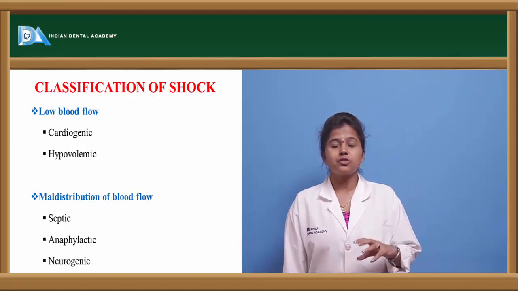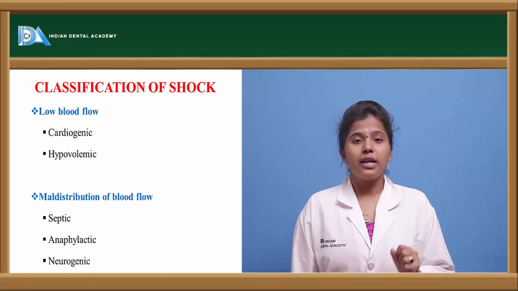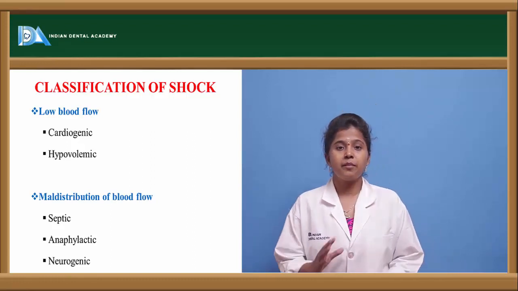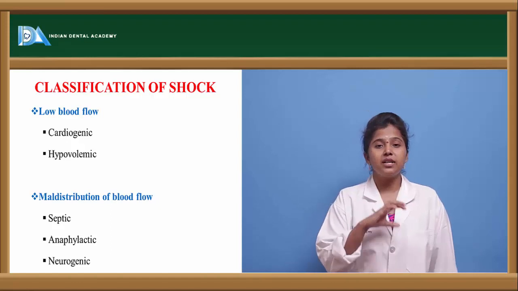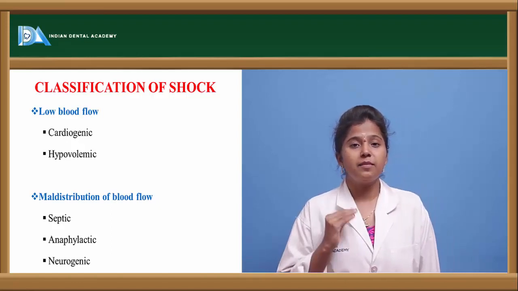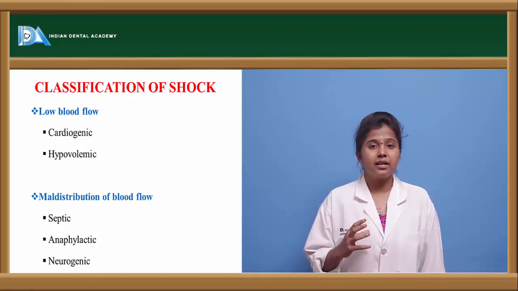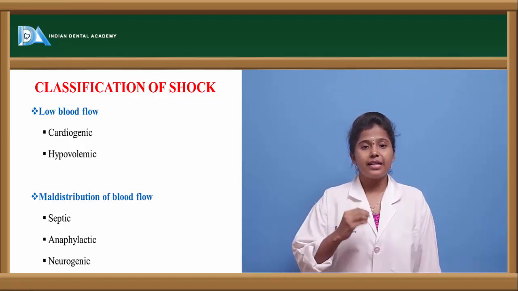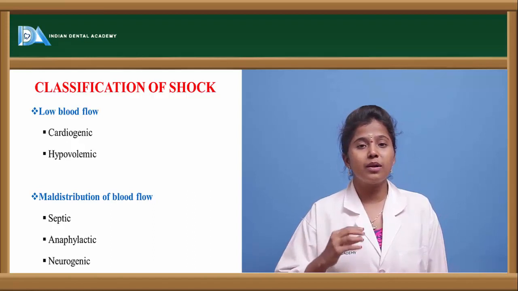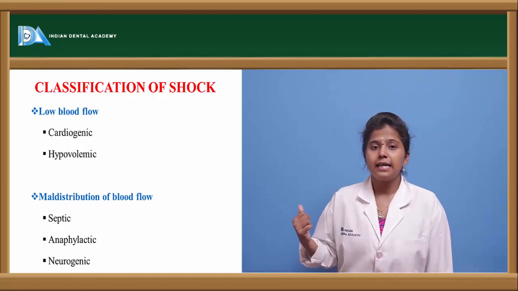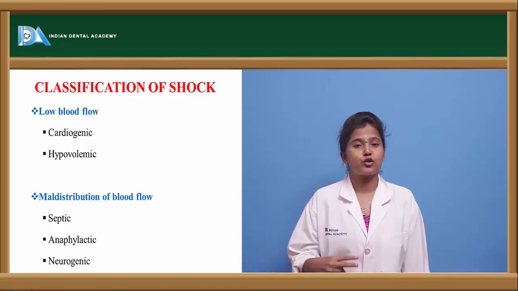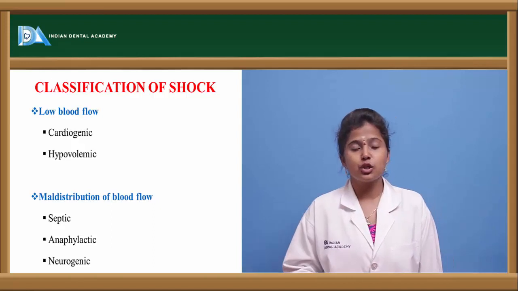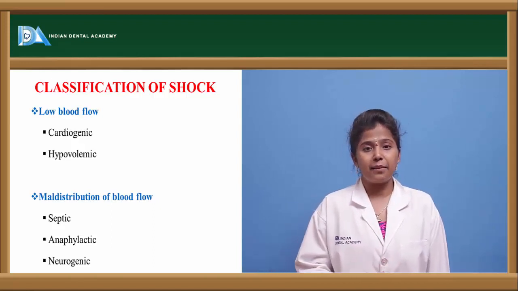As I told you, the shock has occurred because of improper cellular permeability. So when the blood flow is not proper, or we can say when the blood flow or blood permeability is low in the cells, then it leads to two types of shock: one is cardiogenic shock and the other one is hypovolemic shock.